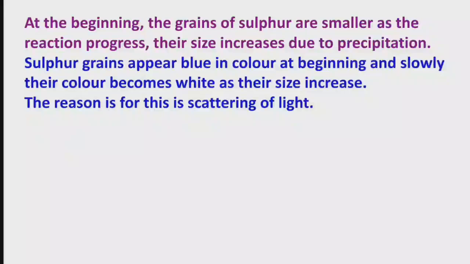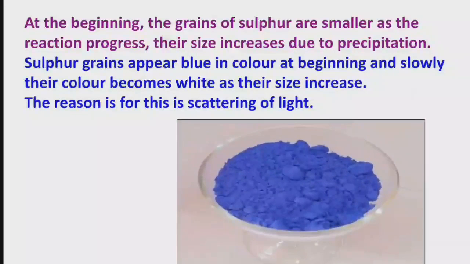When the size of the sulfur grains is small, they are affected by the smaller wavelength of the light, that is blue color light. That's why they appear blue. When their size increases, they scatter other colors of the light also, and they appear white. Here we can see blue color sulfur grains.